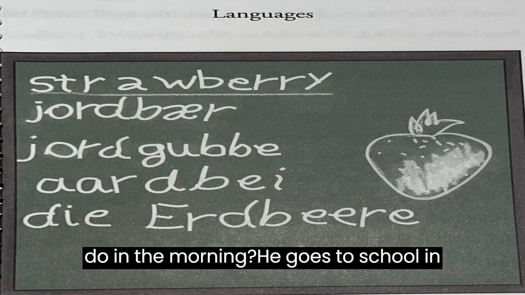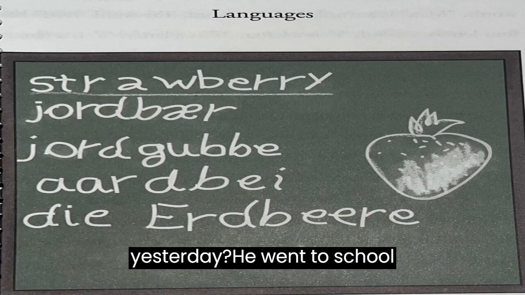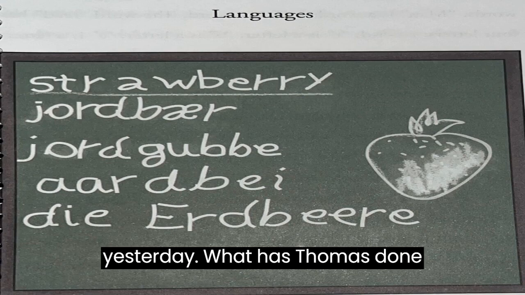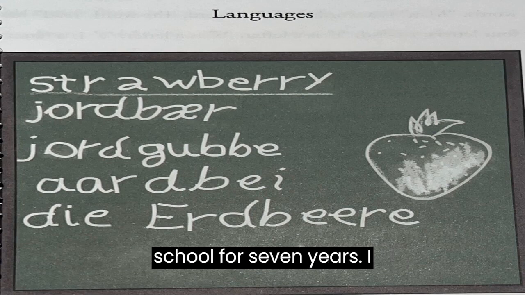What does Thomas do in the morning? He goes to school in the morning. What did Thomas do yesterday? He went to school yesterday. What has Thomas done for 7 years? He has gone to school for 7 years.